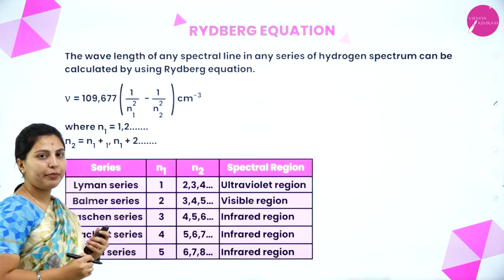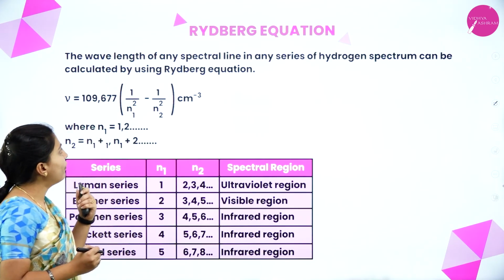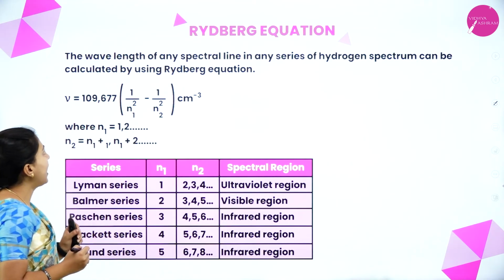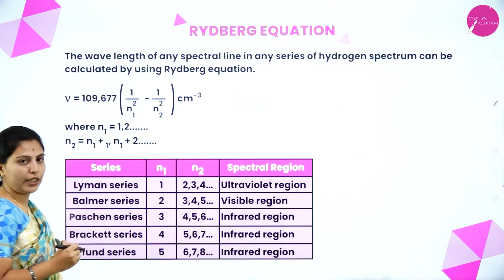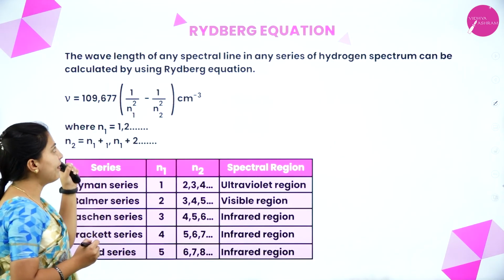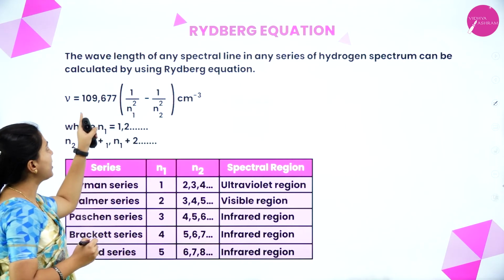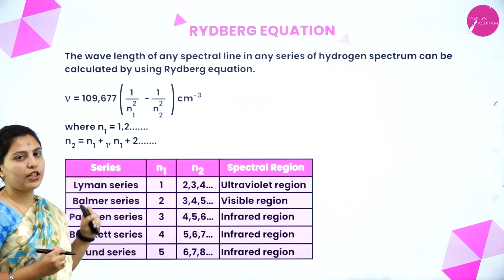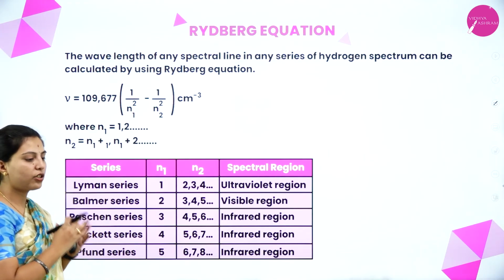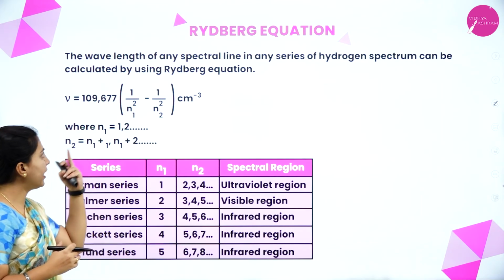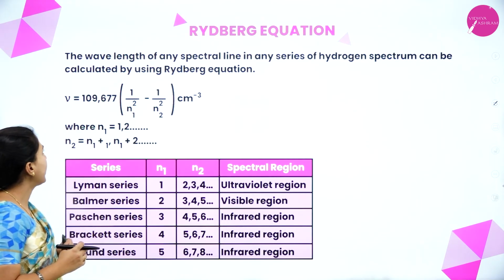We'll see the Rydberg equation. The wavelength of any spectral line in any series of the hydrogen spectrum can be calculated by using the Rydberg equation. Rydberg is a scientist's name. He has given this equation based upon the wavelength of spectral lines in any series of hydrogen. By using wavelength, we can use this equation. That equation we call the Rydberg equation.